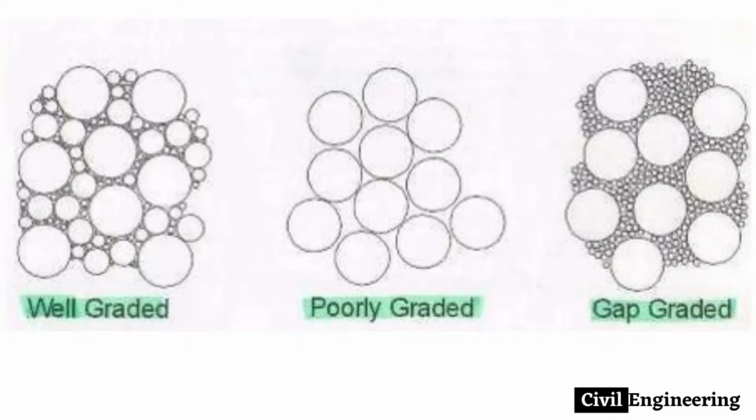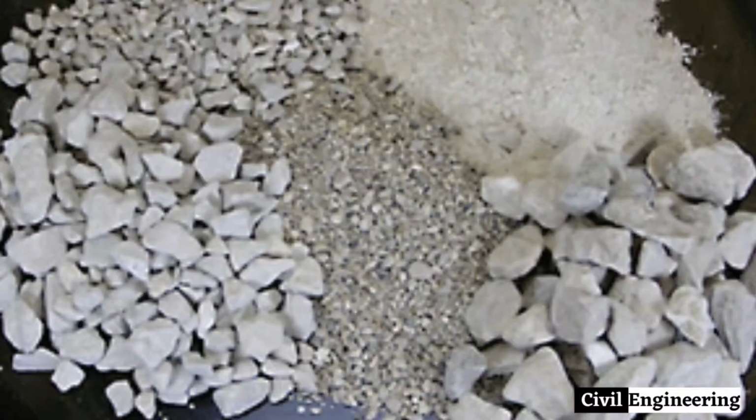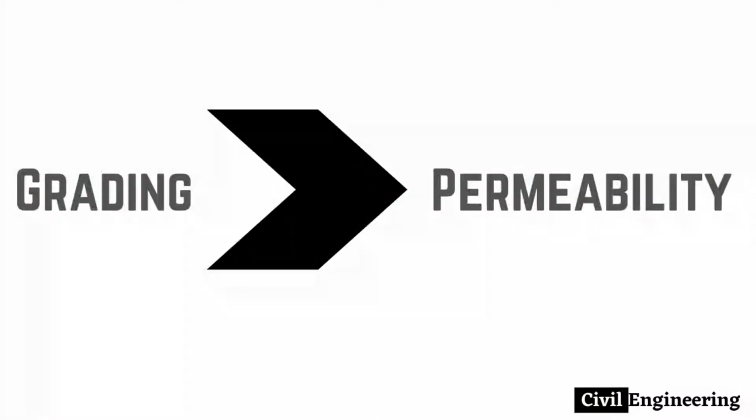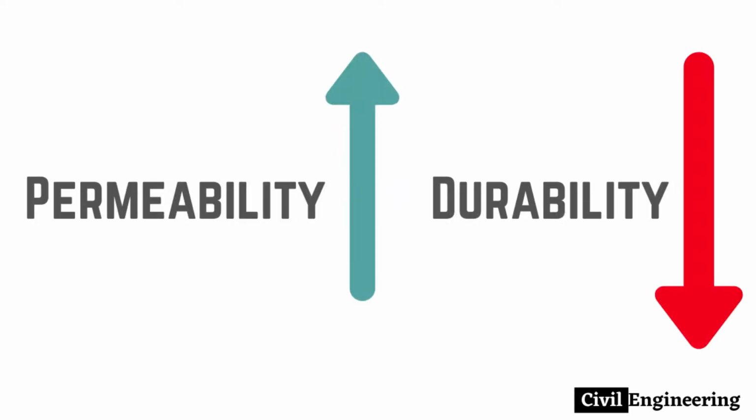Aggregate grading. The term aggregate grading refers to the distribution of the sizes of the aggregate. The grading directly influences the space filling and the amount of pores in a concrete, which cause permeability. If the concrete is more permeable, the durability of the concrete is low, as water seepage will cause decay or aging of concrete.